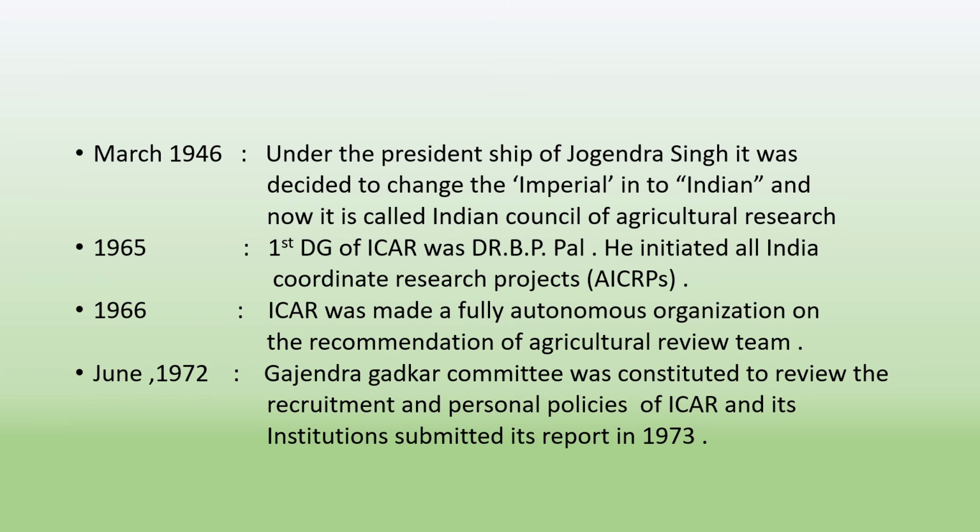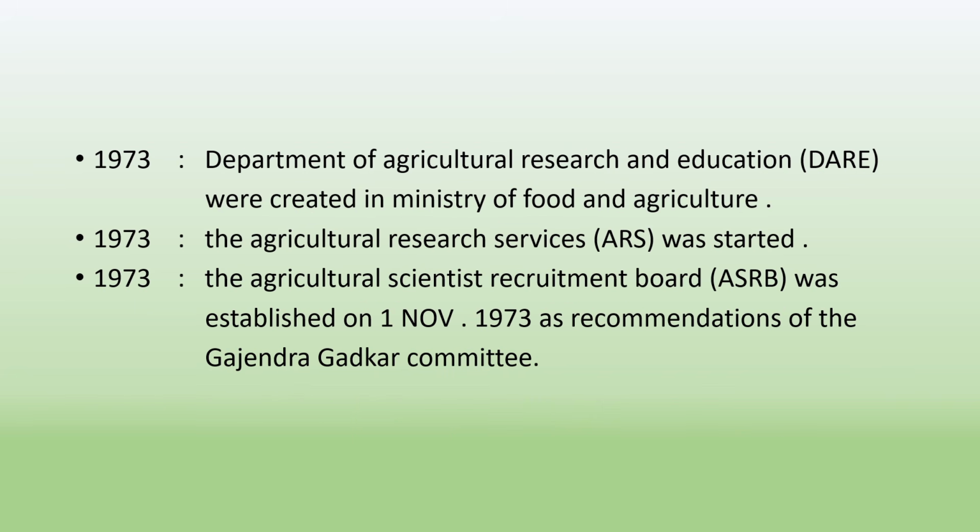In 1965, first DG of ICAR was Dr. B.P. Pal. He initiated All India Coordinated Research Projects AICRPs. In 1966, ICAR was made a fully autonomous organization on the recommendation of Agricultural Review Team. In June 1972, Gajendra Gadkar Committee was constituted to review the recruitment and personnel policies of ICAR and its institutes, and submitted its report in 1973.